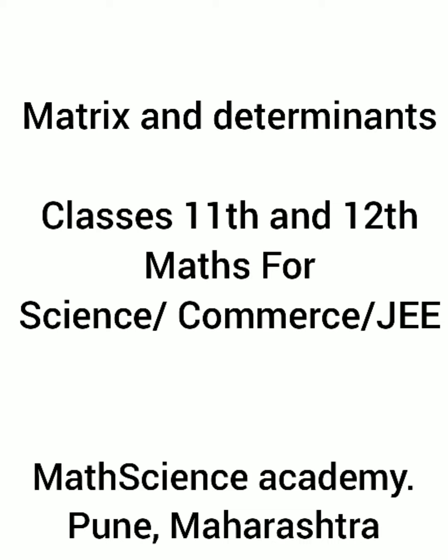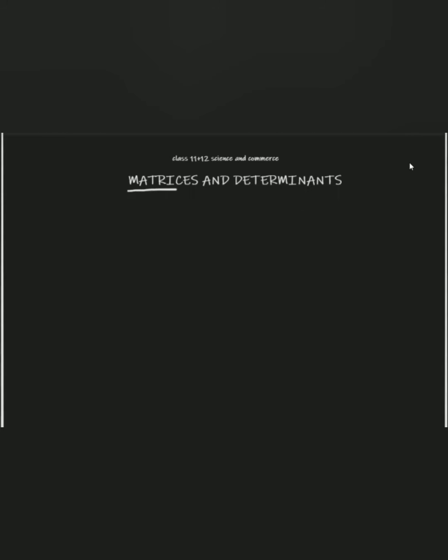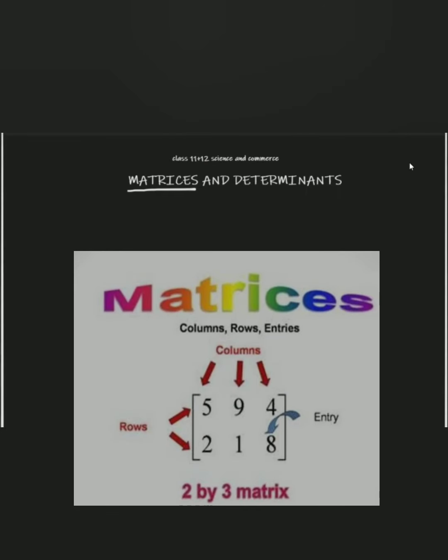Today in this video we are going to learn about the lesson matrix and determinants. Matrix. What is meant by matrix? Matrix is a set of real numbers or complex numbers, we can say, arranged in a rectangular formation, array or table having m rows and n columns and enclosed by a square bracket.